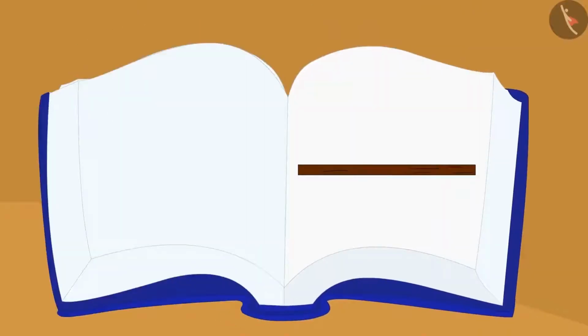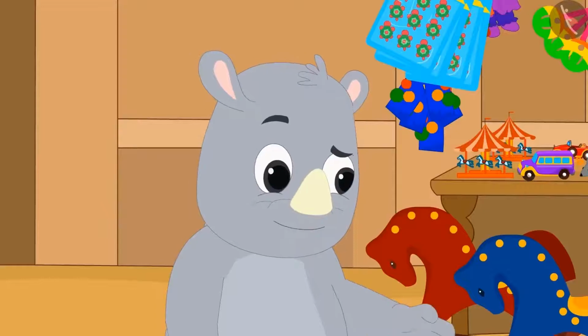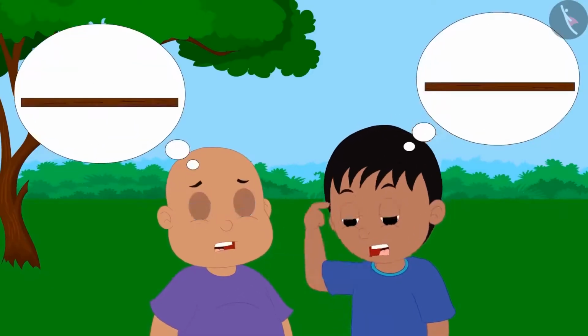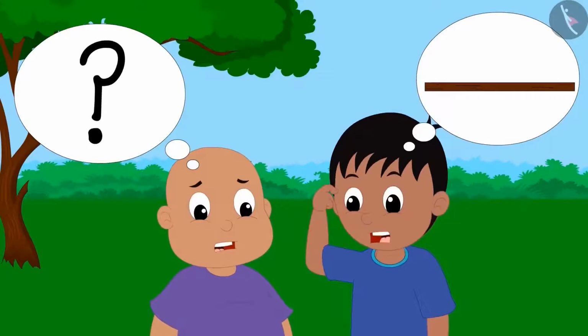"This is your last picture. Let's see if you can at least identify this object." Raju and Bablu did their best, but they could not identify the object. They were embarrassed and said, "We don't know this as well."